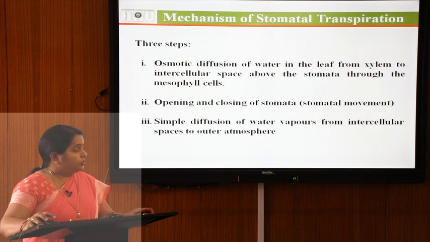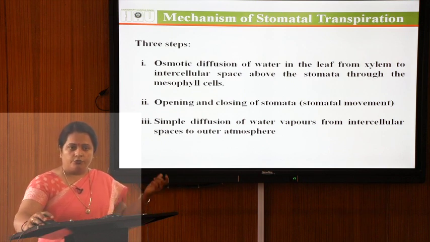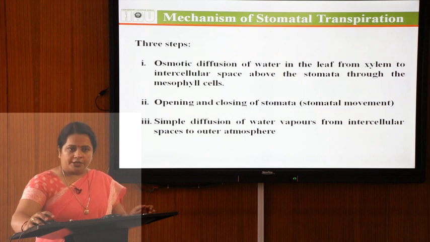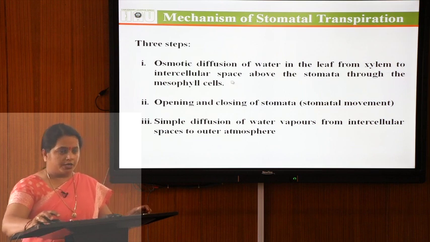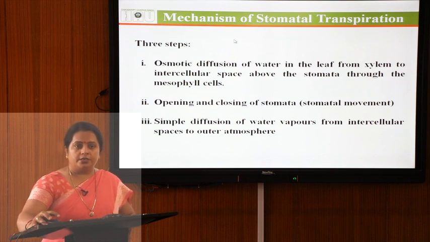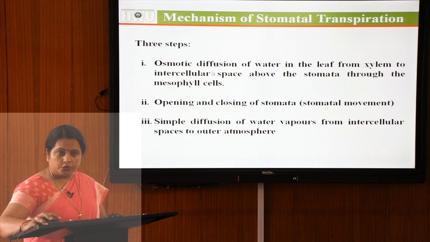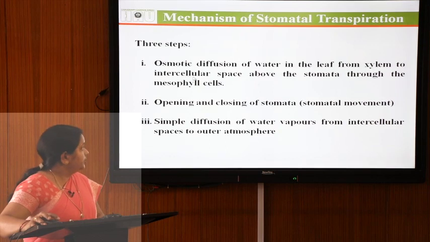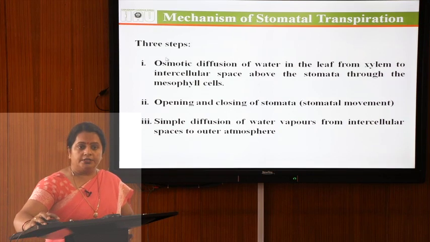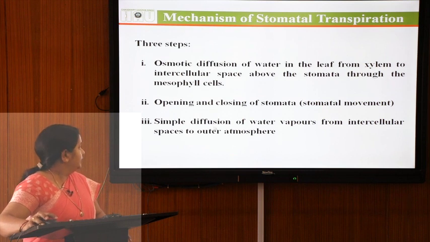So, based on these osmotic potential, water potential and diffusion pressure deficit, we will study the mechanism of stomatal transpiration. And the mechanism of stomatal transpiration is completed in 3 steps. First one is the osmotic diffusion of water in the leaf from the xylem to the intercellular spaces that are present above the stomata, from the mesophyll cells.